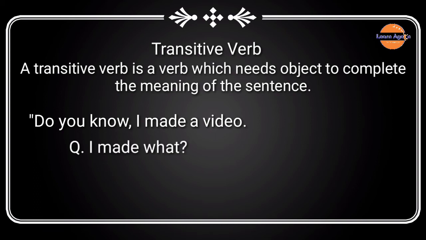We get the answer a video. Now it is confirmed that a video is the object of the verb made. So what did we learn here? We learned that the verb which needs an object to complete the meaning of the sentence is called a transitive verb. In the above sentence, made is a transitive verb.